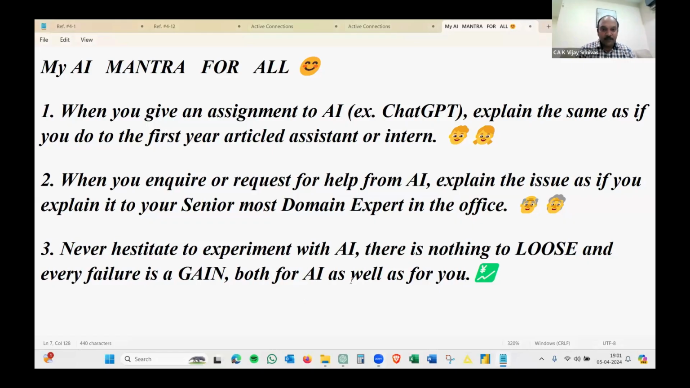So this is the mantra I thought of sharing, because my presentation, to run that particular ChatGPT output, might take hardly 1 minute. Before that, the introduction part is much more interesting.